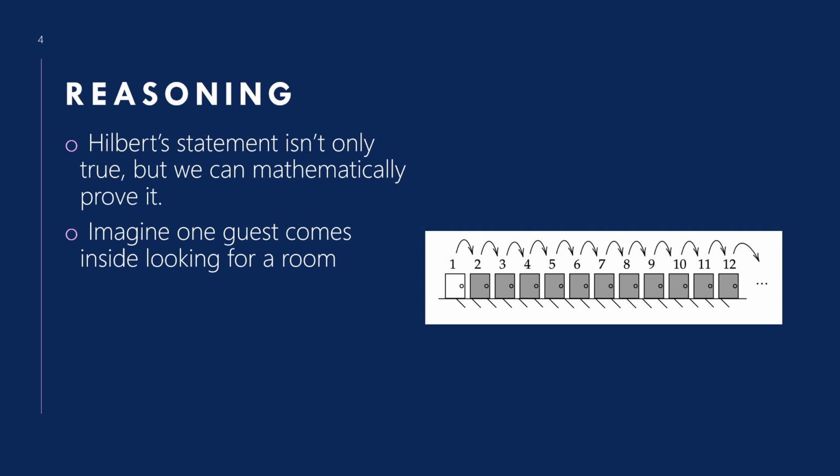Imagine one guest comes inside looking for a room. So they only need one room. What we can do is guest one can move to guest two's room, guest two can move to guest three's room, and this can happen infinitely. Somebody is moving into a room, and the person in that room moves to the next room. That happens forever with everyone, but that basically leaves room one open for that one guest that's waiting for a room to come inside and start staying at.